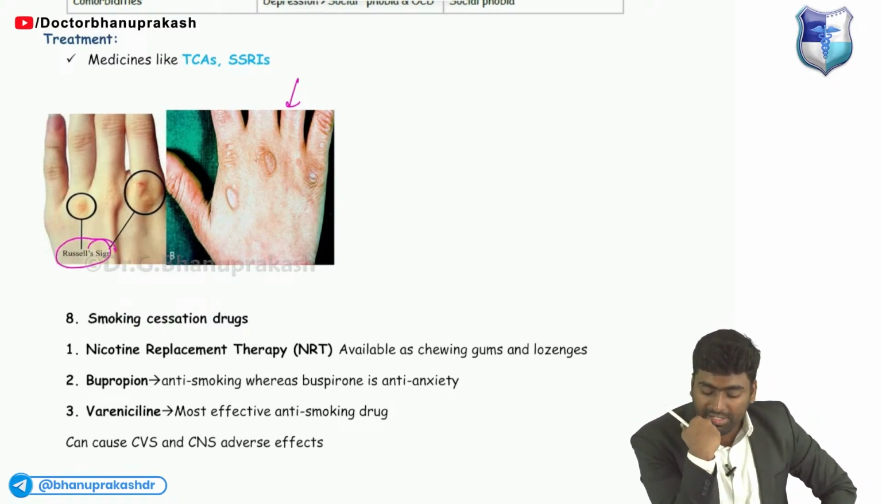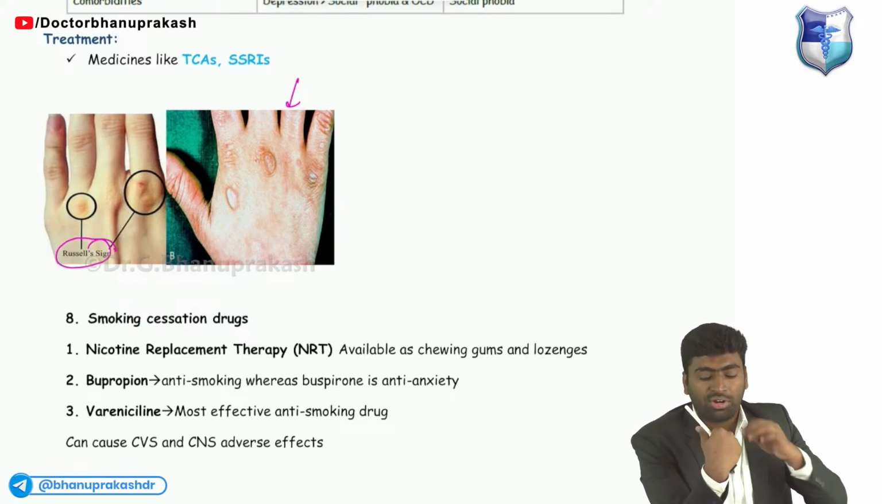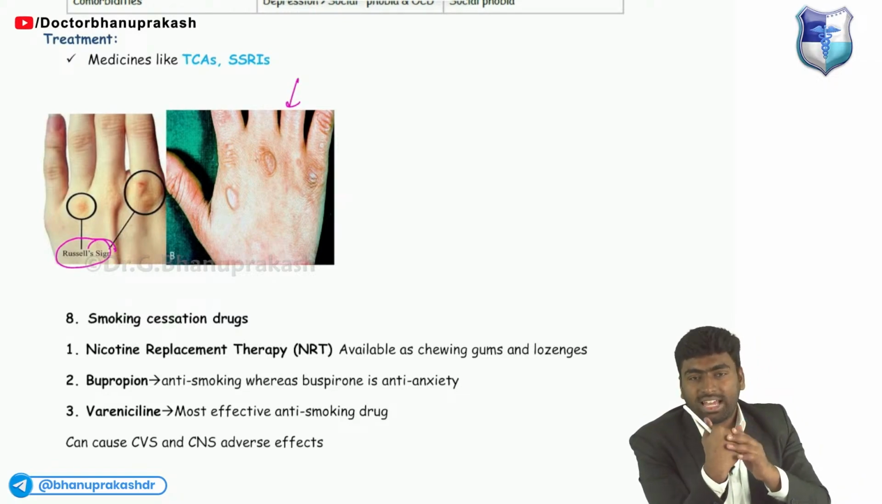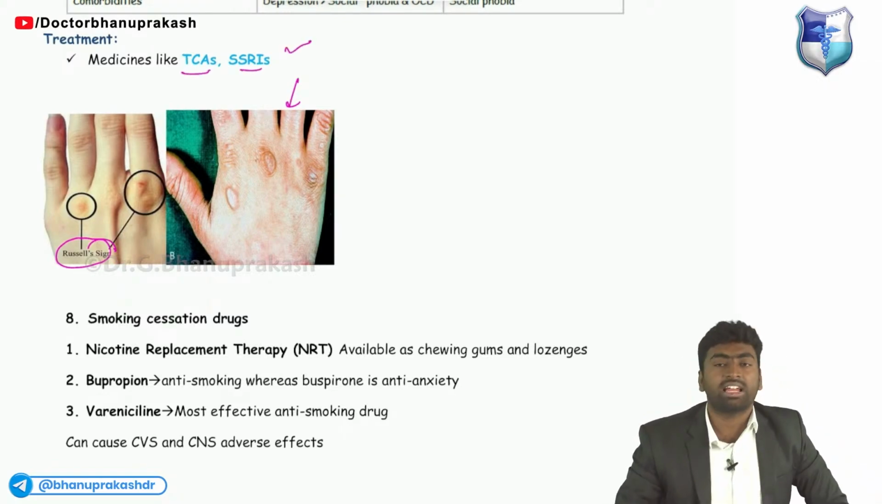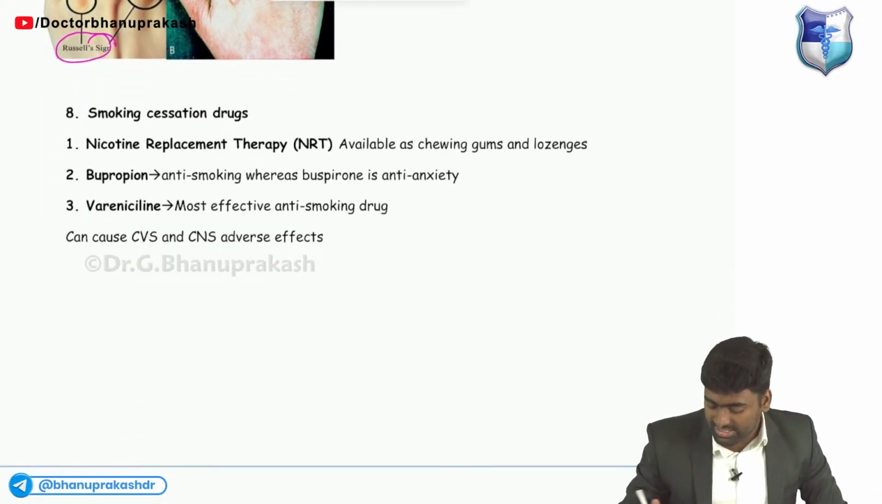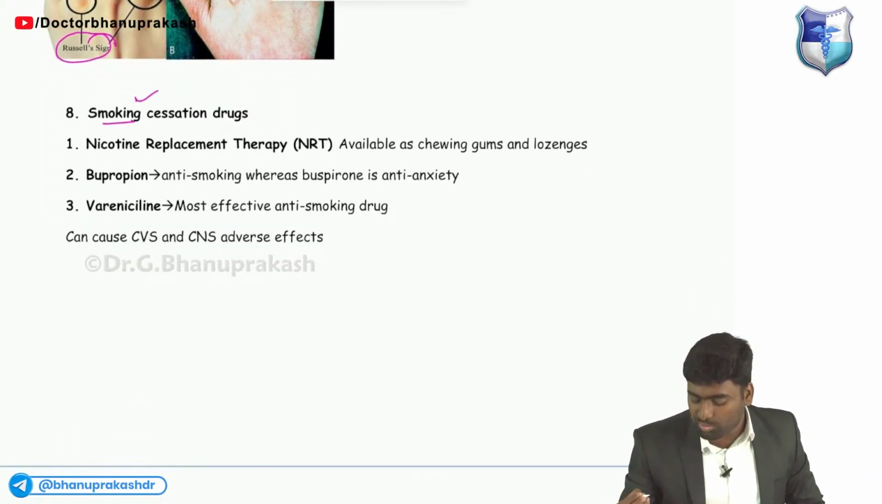There will be repetitive trauma, and after this repetitive trauma, scarring will be there. It is known as Russell sign. And to treat this, we'll use TCA or SSRIs. TCA or SSRIs. Fine.